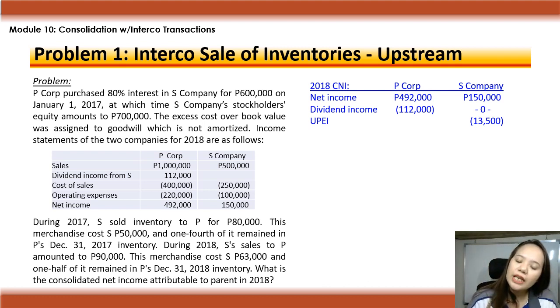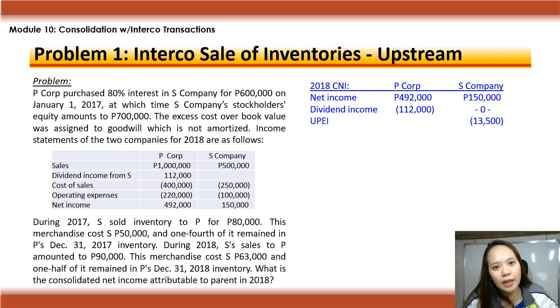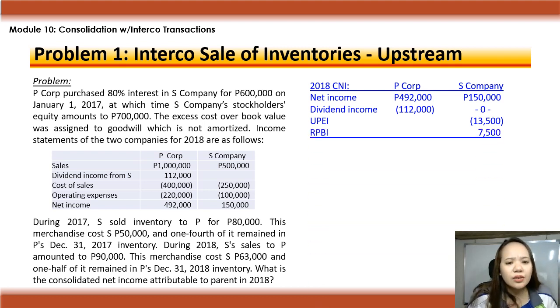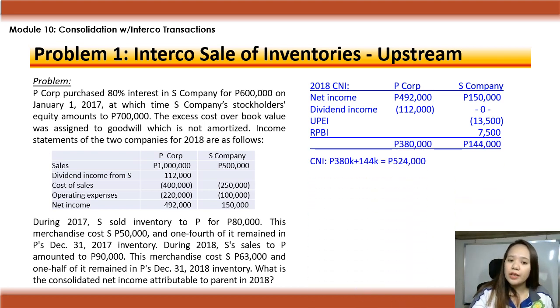So, magkano yung unrealized profit in ending inventory? Pabawas. Kasi nga unrealized siya. So, na-recognize na siyang profit ni S company. Pero sa conso, since hindi pa siya nabebenta sa external customers, dapat ibawas mo siya. Plus, the realized profit in beginning inventory, binawas mo to last year eh. Add mo this year kasi inassume mo na benta mo siya this year. So, your consolidated net income is computed as 380 from P Corp and 144 from S Company.